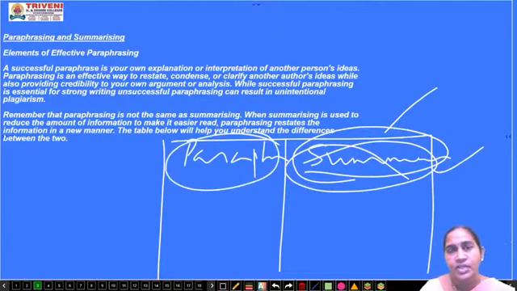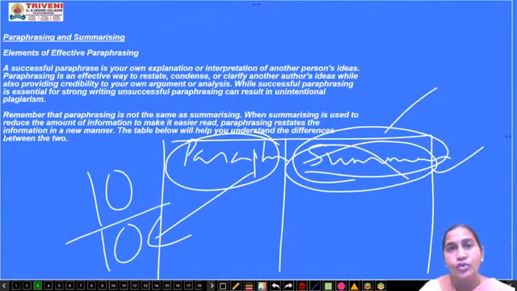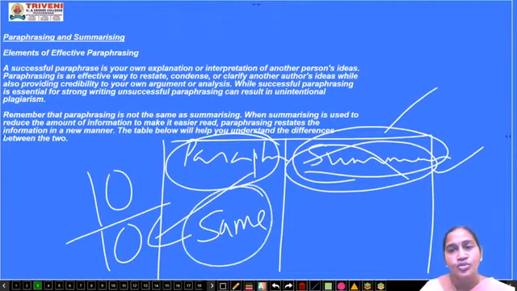Paraphrase. Suppose you have a paragraph of 10 sentences. A paraphrase is just the same 10 sentences. You won't cut it short; you'll just write the same sentences. The length of the paragraph is the same in a paraphrase. There is no change. But in a summary, the length is shortened.